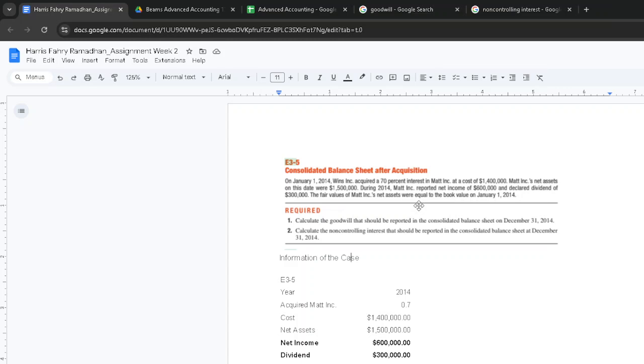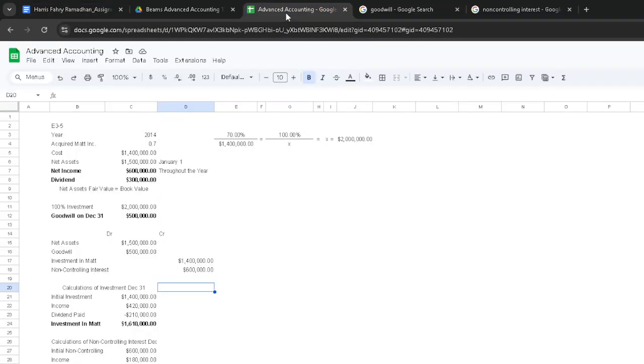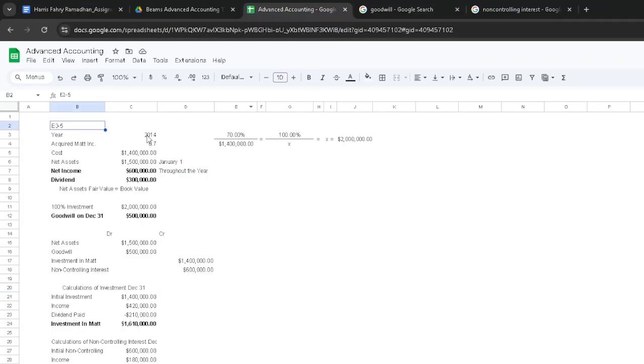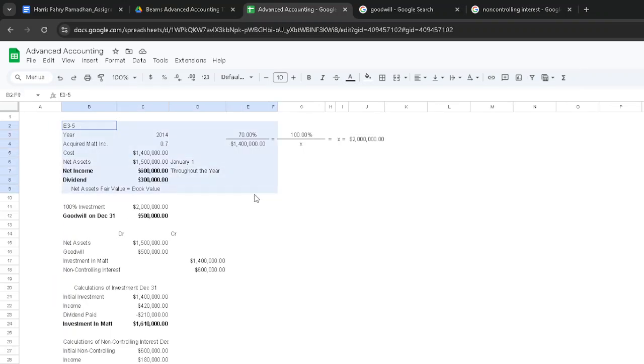Otherwise, if the values are different, we should perform more calculations, in which we as accounting students may feel troubled. You know what I mean. Anyway, this is how I solved the question.